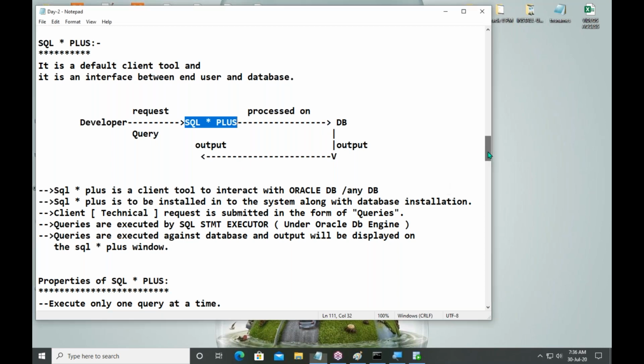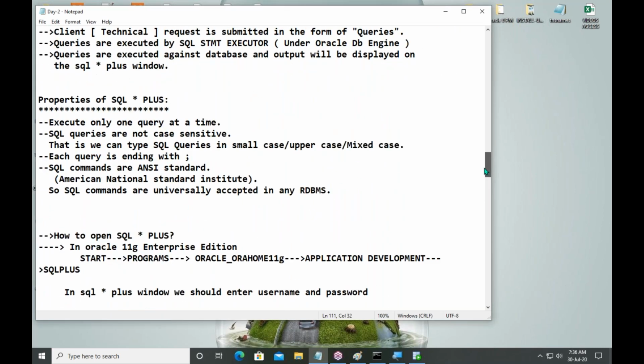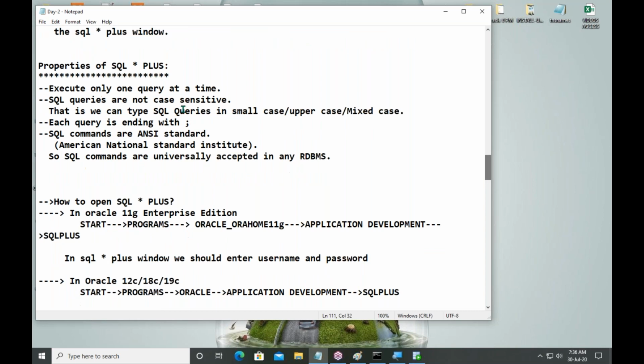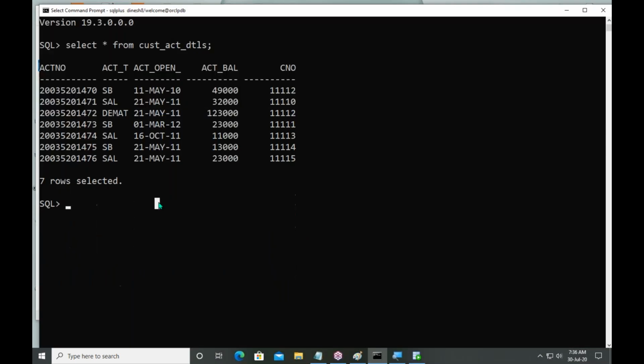And what are the properties of SQL Plus? Some people say properties, some people say attributes, some people say conditions, but anything is right. See, in this window, this is SQL Plus. At a time, you can write only one query.